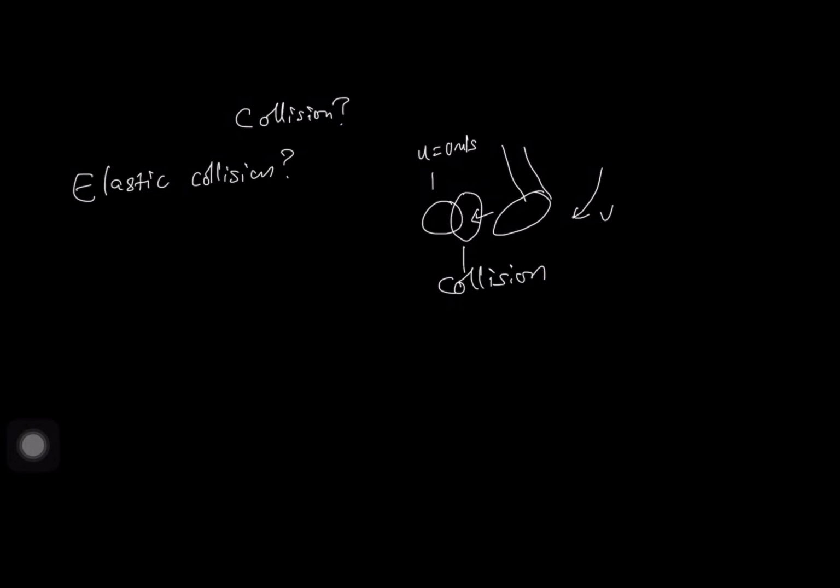Elastic collision is a type of collision in which both momentum and kinetic energy are conserved. An example of this collision is when two balls collide with each other. So we have a ball A and a ball B coming in contact with each other. So if they don't move with a common velocity, this is called an elastic collision.